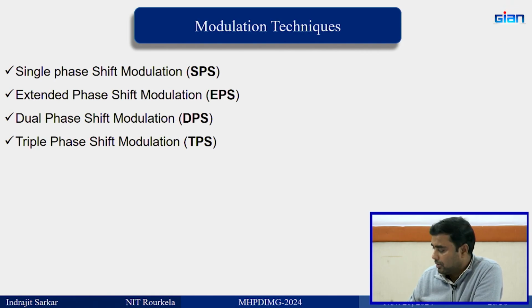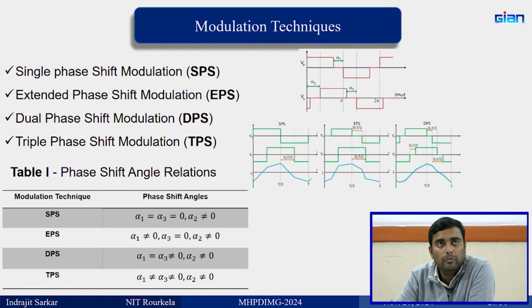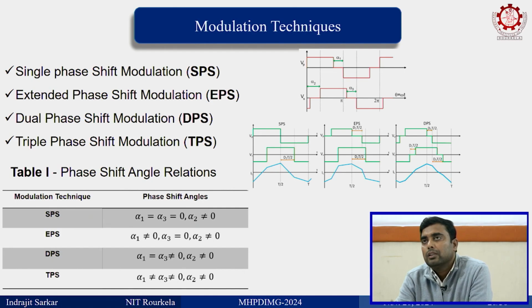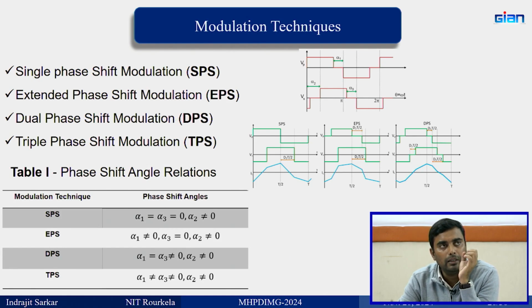We are generating square waves. Why PWM, or why not PWM? Generally, square wave was the state of the art for home inverters. If you remember, even in my native place we have an inverter which is a square wave inverter. Nowadays sine wave inverters are more prominent in terms of performance, and everybody is using sine PWM inverters. Now, again for this DAB converter we are using square wave. Why not sine PWM?